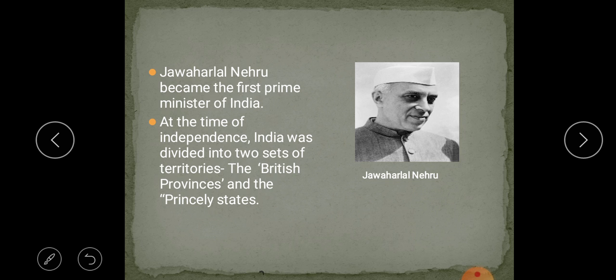Later, he laid the foundation of Indian democracy by reorganizing all the states on the basis of language. A mixed economy system, which had principles of both capitalism and socialism, was his contribution to modern India.